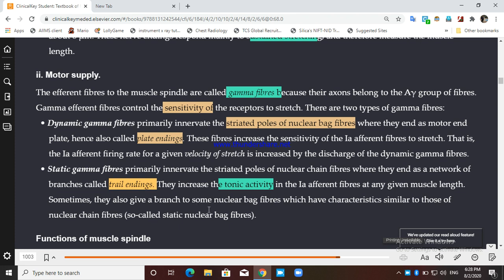Sometimes they also give a branch to the nuclear bag fiber. न्यूक्लियर चेन में तो है, कभी कभी न्यूक्लियर बैग फाइबर को भी अपना एक ब्रांच देता है. दैट्स व्हाई दे आर आल्सो नोन एज स्टैटिक न्यूक्लियर बैग फाइबर. Generally the bag fibers are dynamic, either for the motor or for the sensory, but some branches are given from the static gamma fiber to the nuclear bag fiber, and those nuclear bag fibers will be called the static nuclear bag fiber. समझ में आया? एक बार स्ट्रक्चर को रिवाइंड करते हैं.